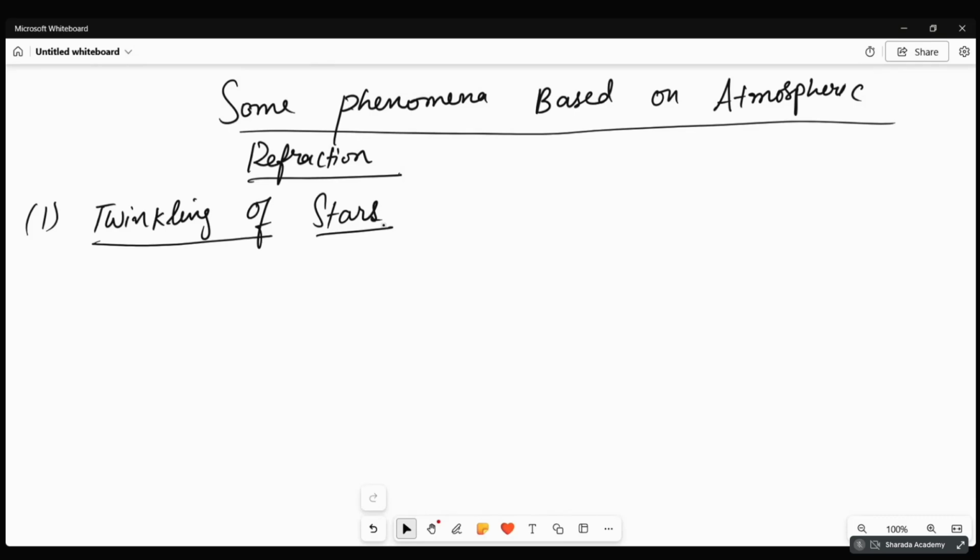So what happens then? We feel that planets are not point-sized objects.